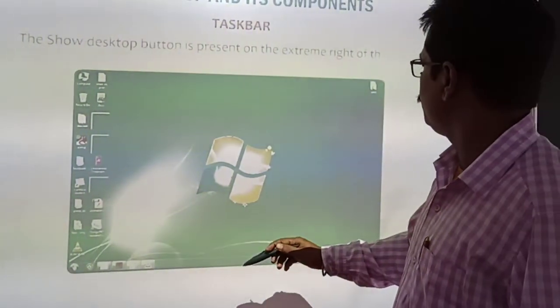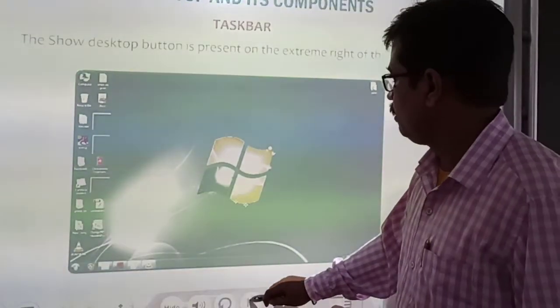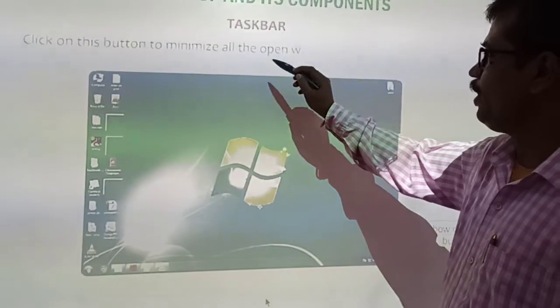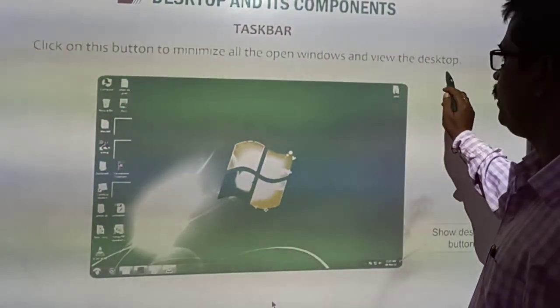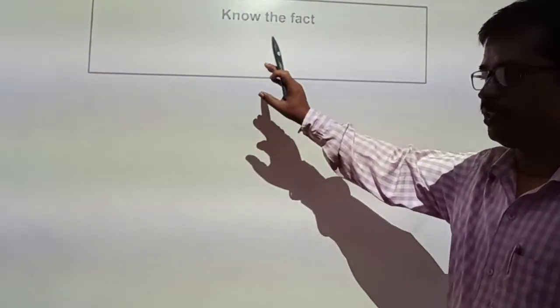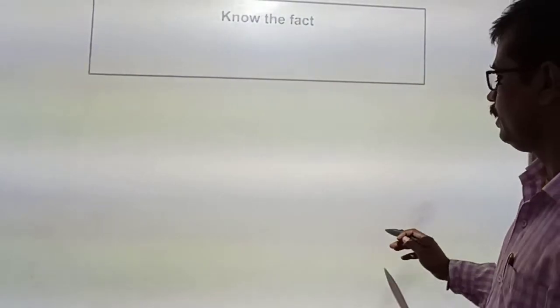What is the use of the show desktop button? Clicking on this button minimizes all the open windows and lets you view the desktop. If you click the show desktop button, all the open windows will be minimized and you can see your desktop in front of you. This is the use of that button.